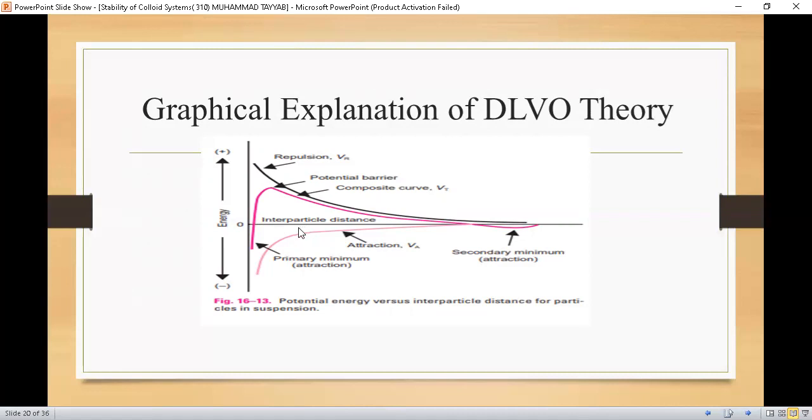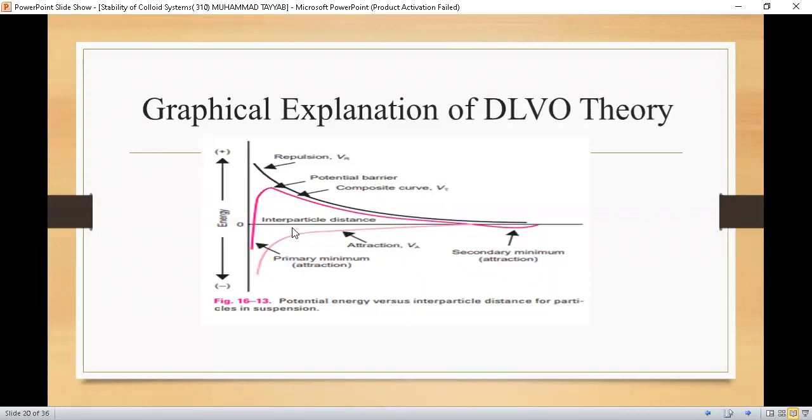This is a graph where you can see that there is positive charge on the y-axis and negative charge on the y-axis. Positive is for repulsive forces between the particles and negative is for attractive forces between the particles. And this is the distance between two particles, the interparticle distance.